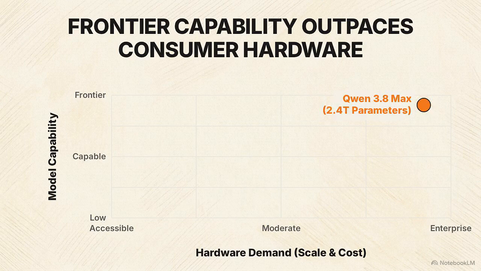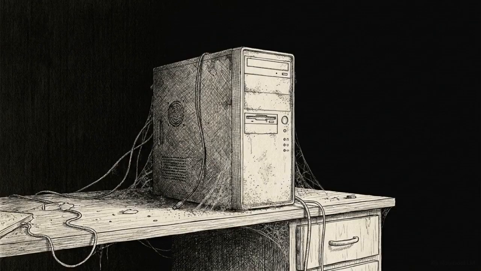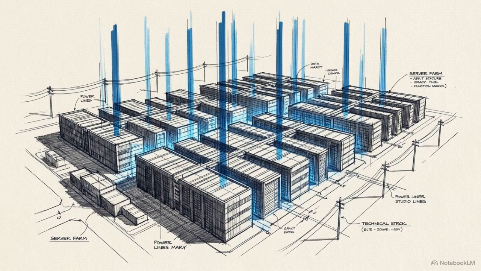Qwen3.8 Max lands right here, in the extreme top right corner. Looking at the massive gap between the consumer hardware zone and the model's position, we see a frontier-level capability completely divorced from consumer accessibility. Since practically no individual is running this model locally, its actual value relies entirely on how it reshapes the cloud hosting market.